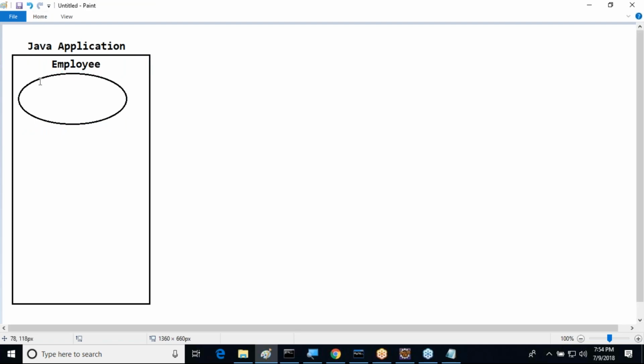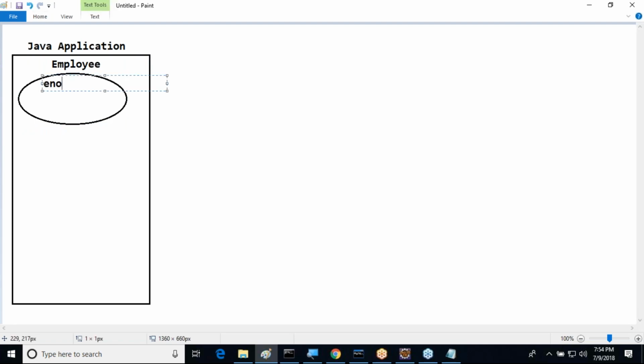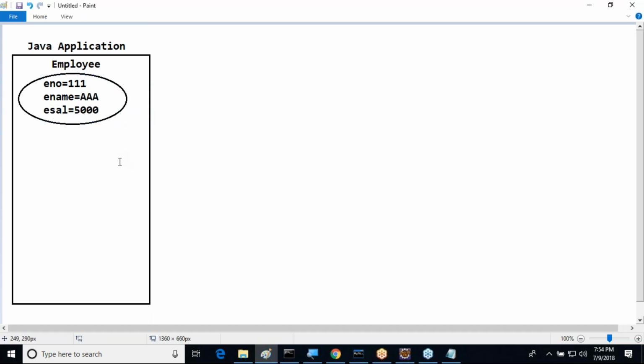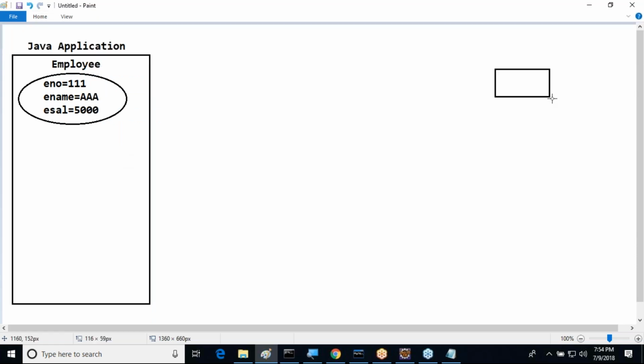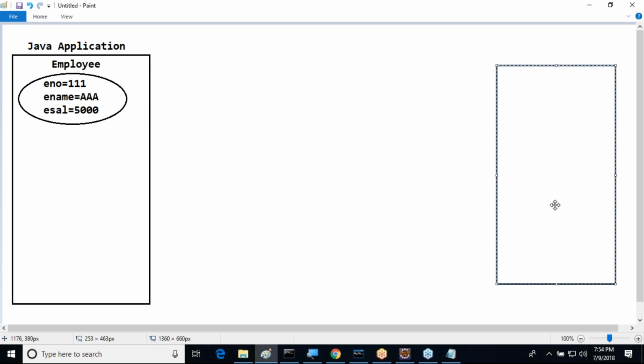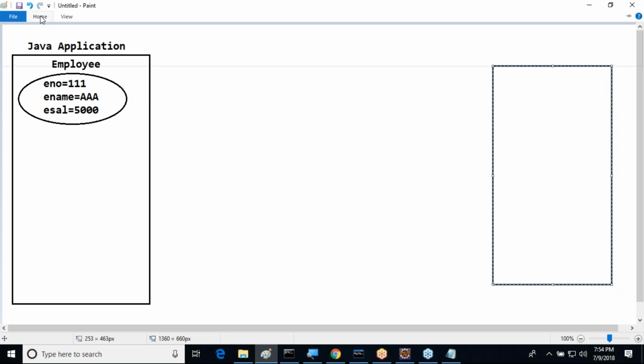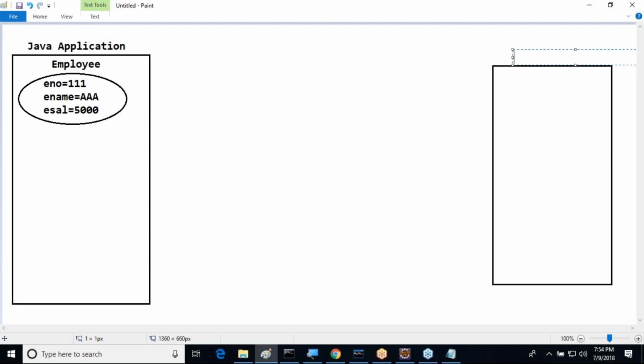Inside this employee object, we have some data. Employee number is 111, ename is AAA, esal is 5,000. Data is available like this. Clear. But my requirement is which one? I want to prepare a text file, emp.txt.